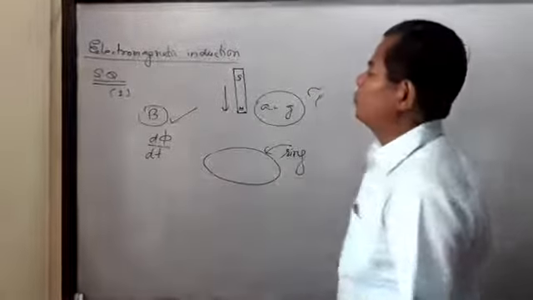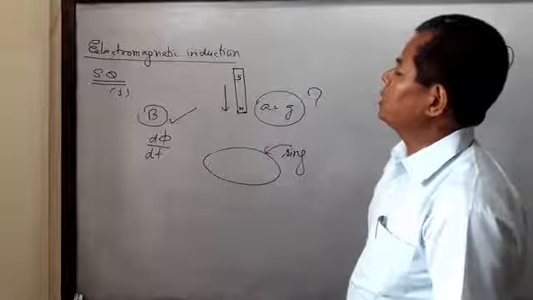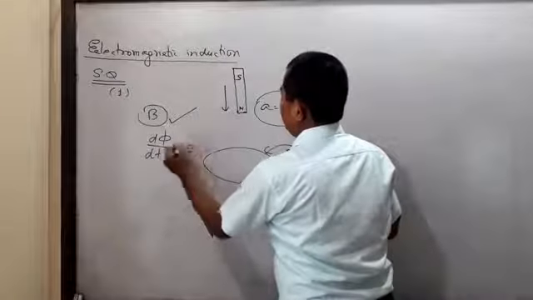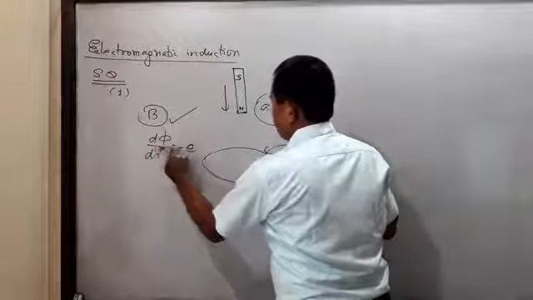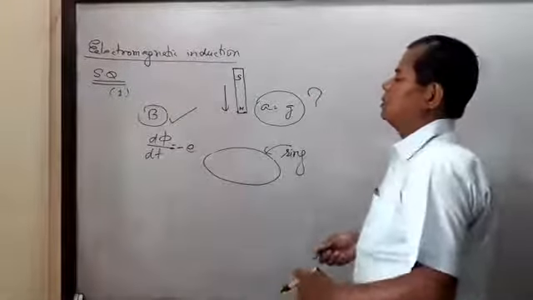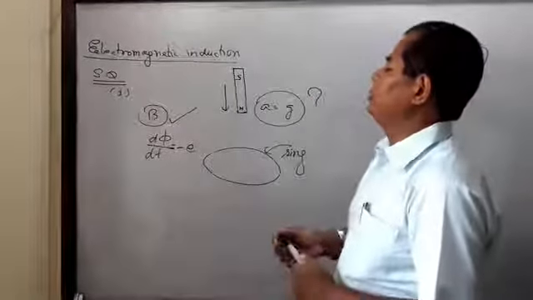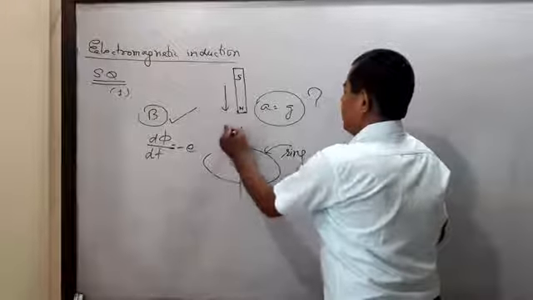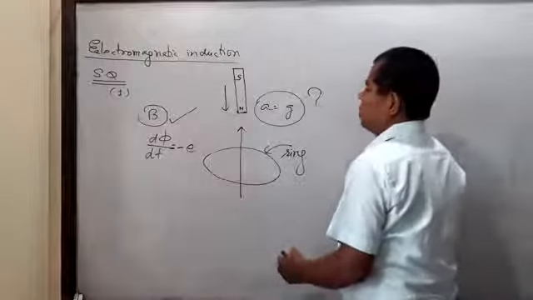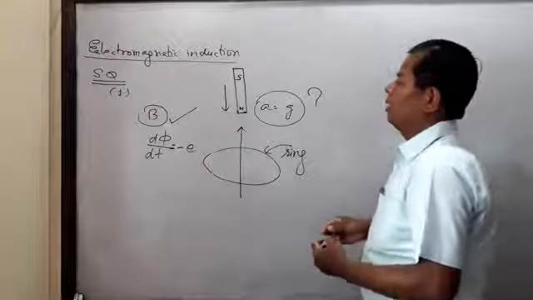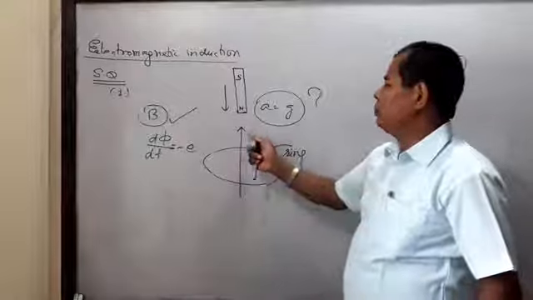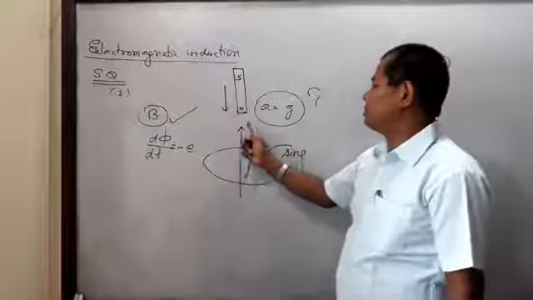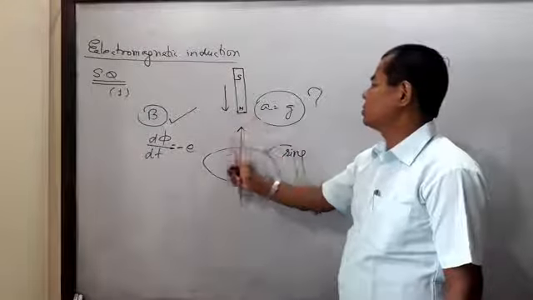According to Faraday's law, the rate of change of magnetic flux is equal to the induced EMF. And from Lenz's law, it has opposing behavior. The minus sign indicates the opposing behavior. This induced EMF has an opposing nature, meaning an opposing force is caused by the induced EMF, which acts just like a viscous force.